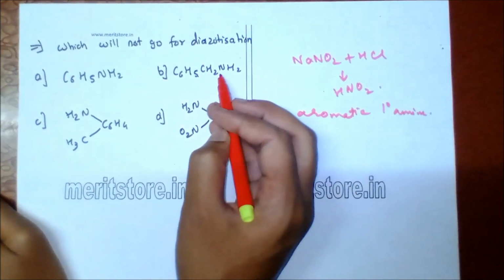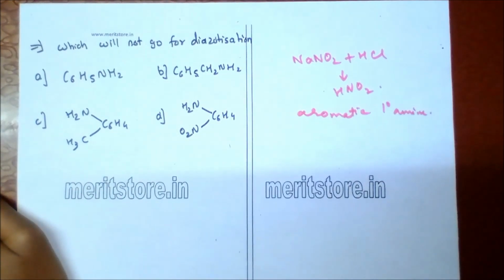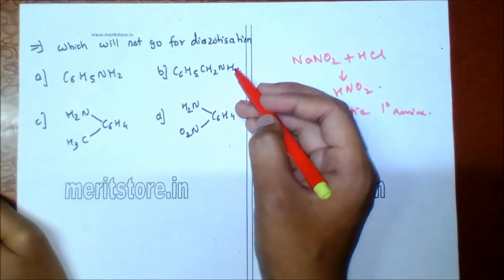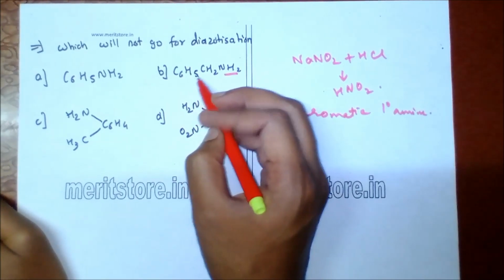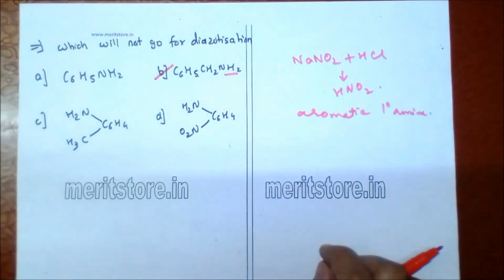In option B, NH2 is not linked directly to the benzene nucleus, hence it will not undergo diazotization. It is attached to a methyl group which is attached to the benzene nucleus. So option B is the correct answer.